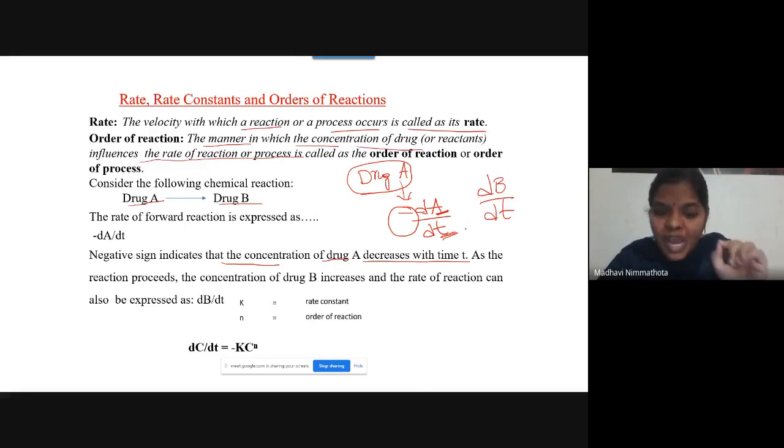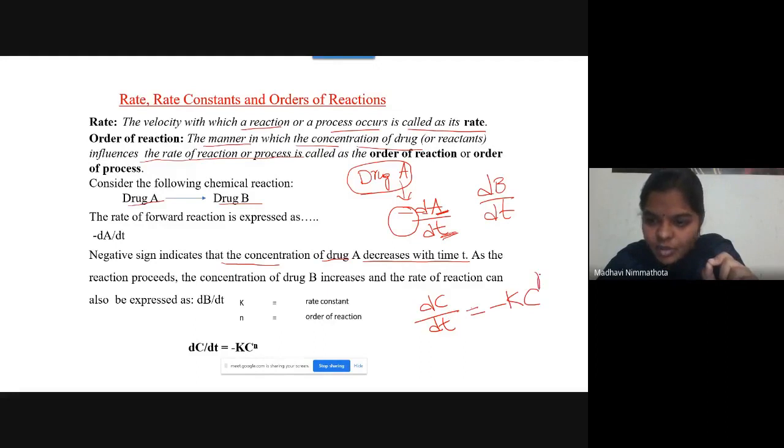Then you have to remember this entire equation to learn first order and zero order. What is that equation? dC by dt, where C is capital C. Capital letters and small letters are very important. That equals minus K C to the power of N. Here dC by dt is the rate of reaction, K is the constant, C is the concentration of the drug, and N is the order. If N is 0, it follows zero order kinetics. If it is 1, it follows first order kinetics.